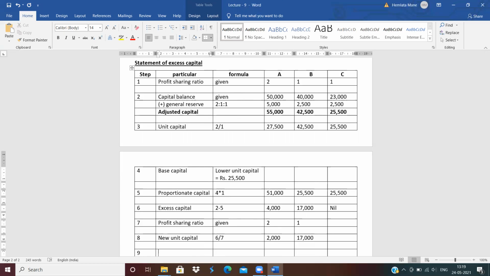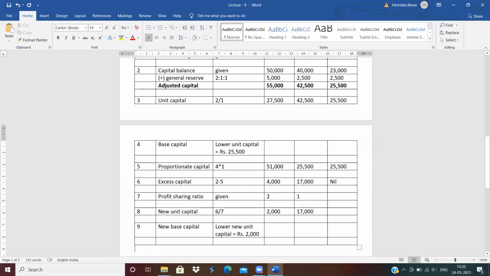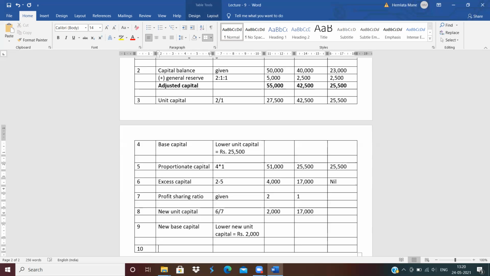Next, number 9 is new base capital. How to calculate the new base capital? Lower new unit capital. Which amount is lower in these two? 2,000 or 17,000? 2,000. So 2,000 is the new base capital.